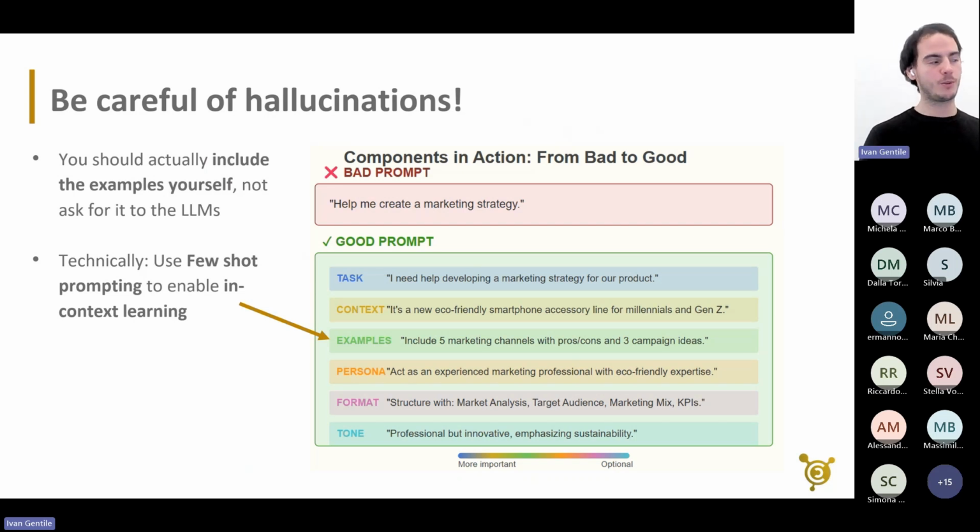When we talk about examples in prompt engineering, what we actually mean is including them ourselves. Technically, this is called few-shot prompting. It's not complicated: you just say, okay, include some examples of a question and a response to this question. And this enables what is called in-context learning, which is a bit of a different branch.